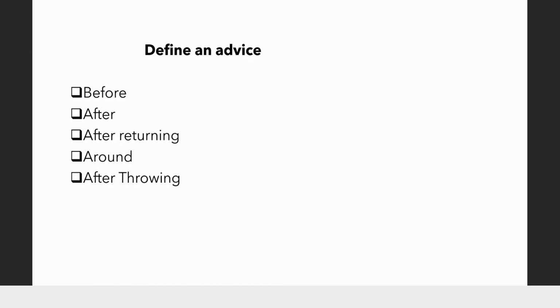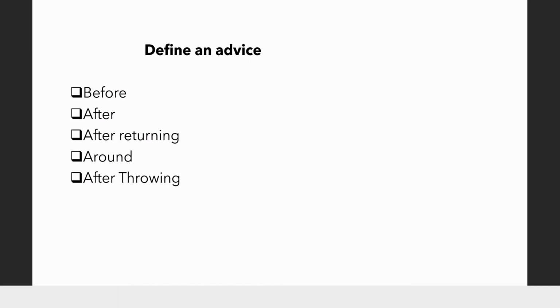The last one is after throwing. As the name suggests, it will be executed after the target object method is completed, but if there is an exception thrown by that method. So this advice will be executed only if the target method throws an exception. If there is no exception, this advice is not going to be invoked. Okay, so these are the 5 types of advices that Spring supports.